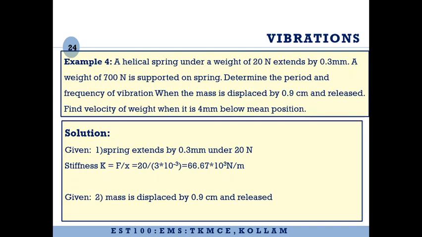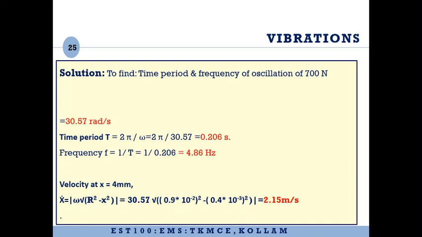Next is, the mass is displaced by 0.9 centimeter and released. When we say the mass is displaced by 0.9 centimeter and released, it means that the amplitude of the vibration is 0.9 centimeter, that is 0.9 into 10 raised to minus 2 meter. So these are the informations that are given in the question. Now what we need to find out is the time period and frequency of oscillation of 700 Newton weight.